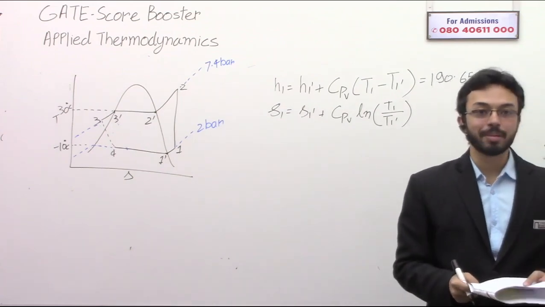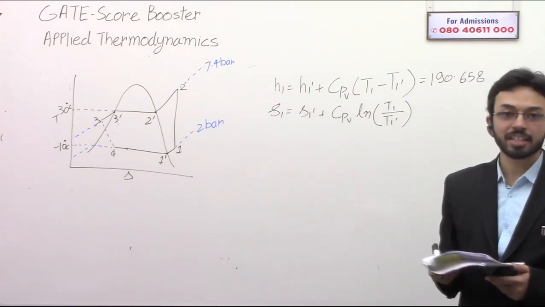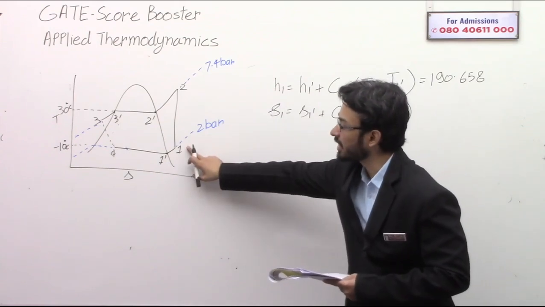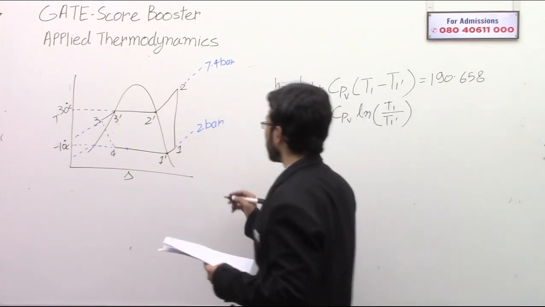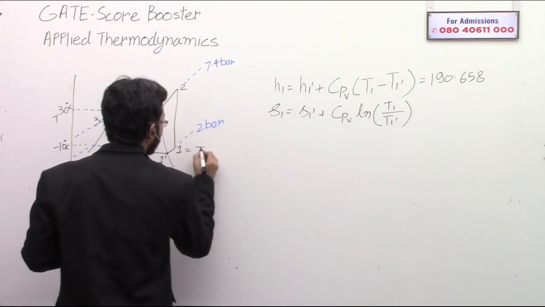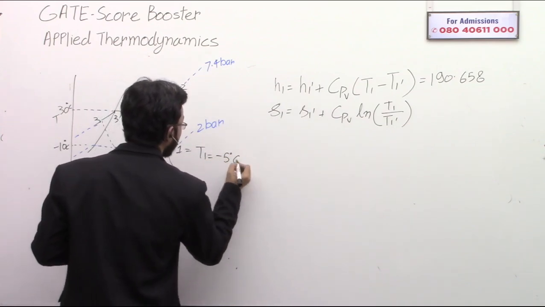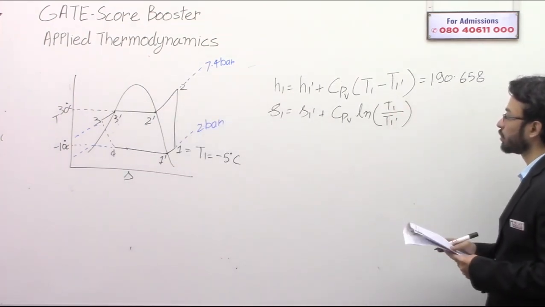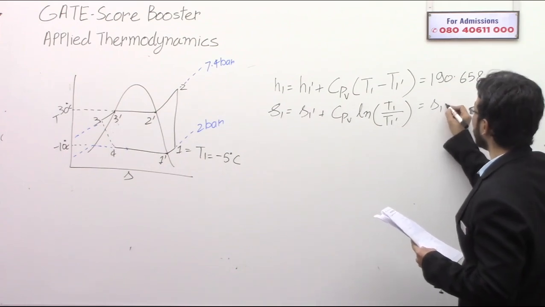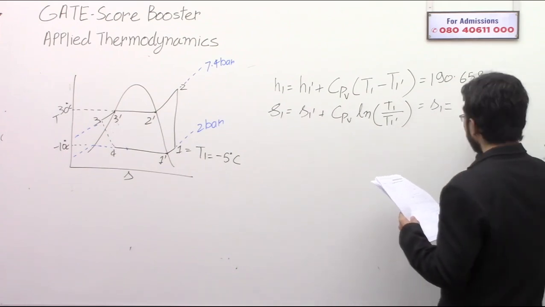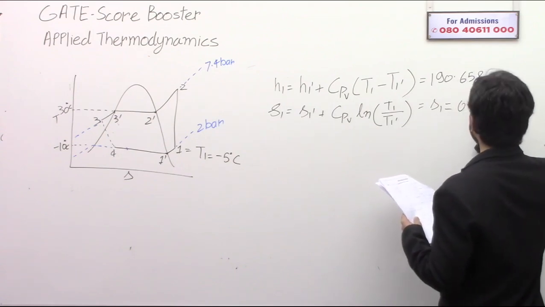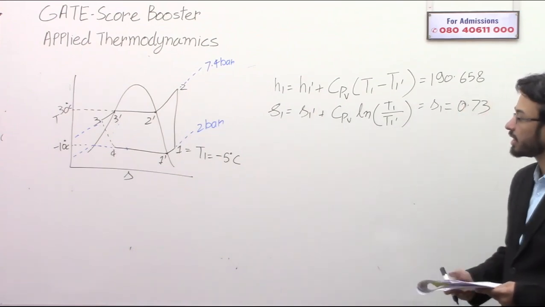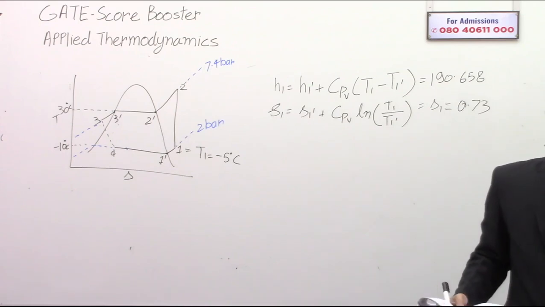Okay, T1 dash is minus 10, and it has been given in the question there is 5 degree of superheat. So T1, that is temperature at this point, is minus 5 degrees Celsius, because there is 5 degree of superheat. So from this you can substitute the value, and you will get S1 is equal to 0.73. Just substitute this data.